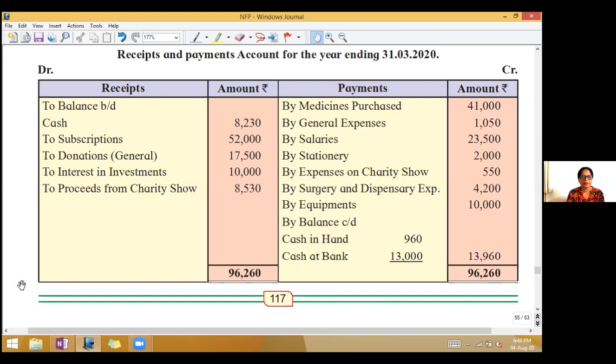Payments: medicines purchased, general expenses, salaries, stationery, expenses on charity show, surgery and dispensary expenses, equipments, by balance carried down, cash in hand, cash at bank. So this will come in the closing balance sheet.